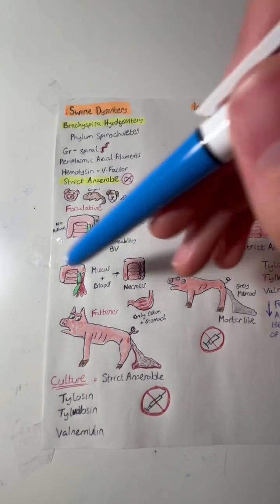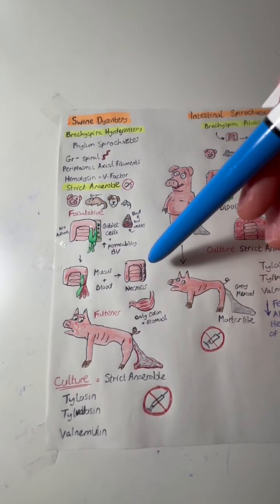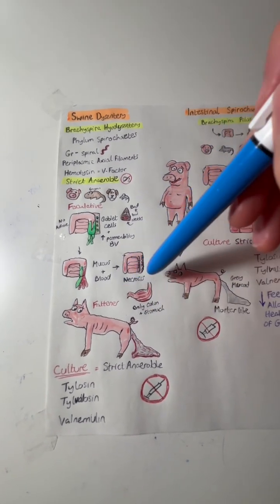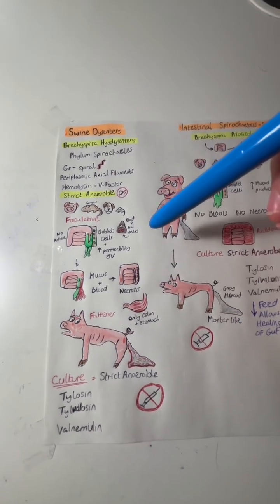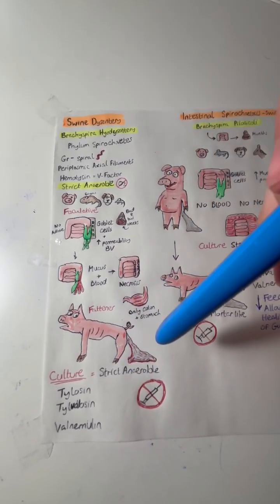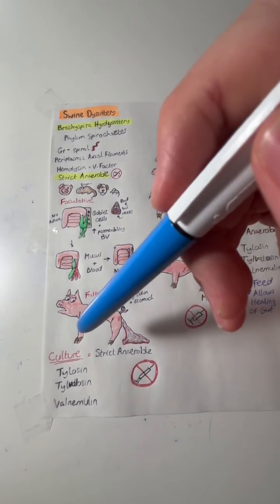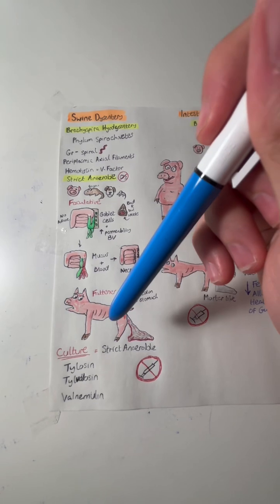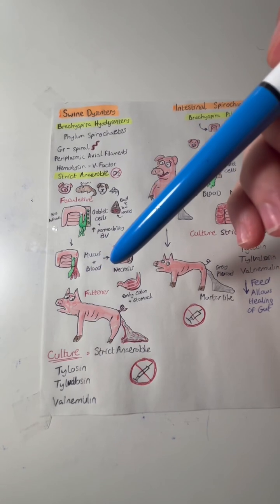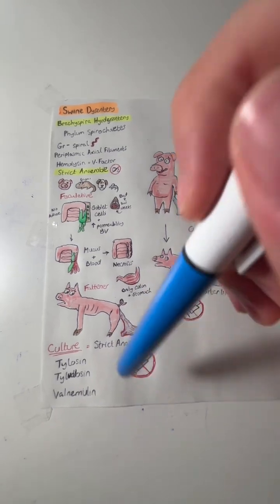So in the beginning we have very mucoid, watery diarrhea, and then it becomes bloody and mucousy, and then we have necrosis. In this disease, we only see lesions in the large intestine as well as the stomach. It also causes gastritis. In the fattening pigs, they lose a ton of weight and they have very grey, mucousy, bloody diarrhea. For the diagnosis, due to the bacteria being strictly anaerobic, we need an anaerobic culture. We can also do PCR, and ELISA is not preferred as there isn't a huge amount of antibodies in the body against it. And for the treatment, give Tylosin, Tilmicosin, and Valnemulin, and there is no vaccination.